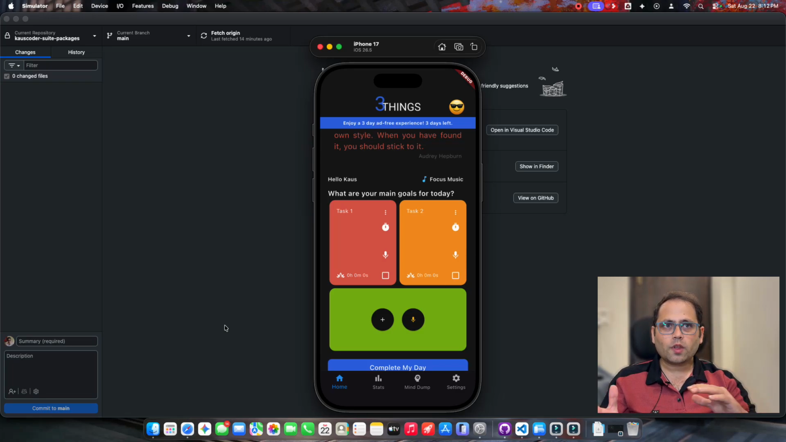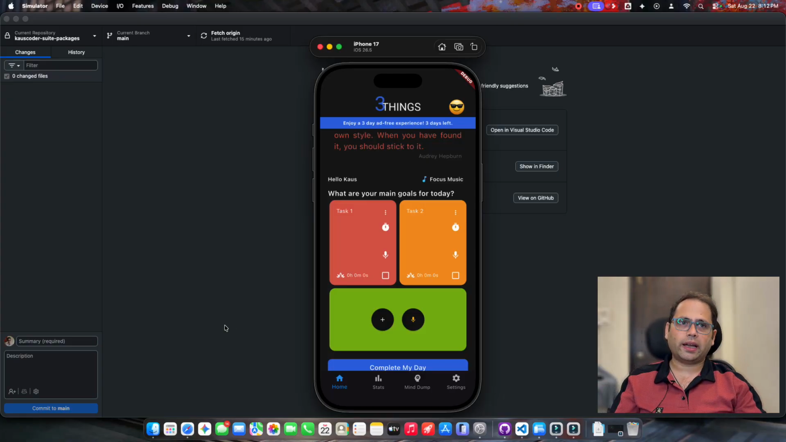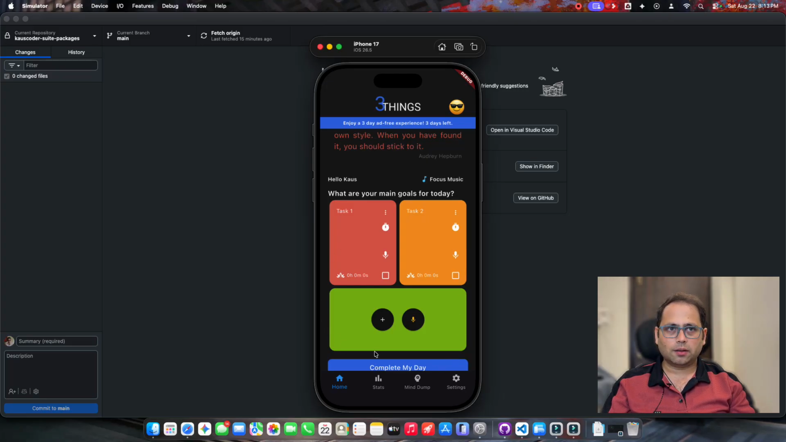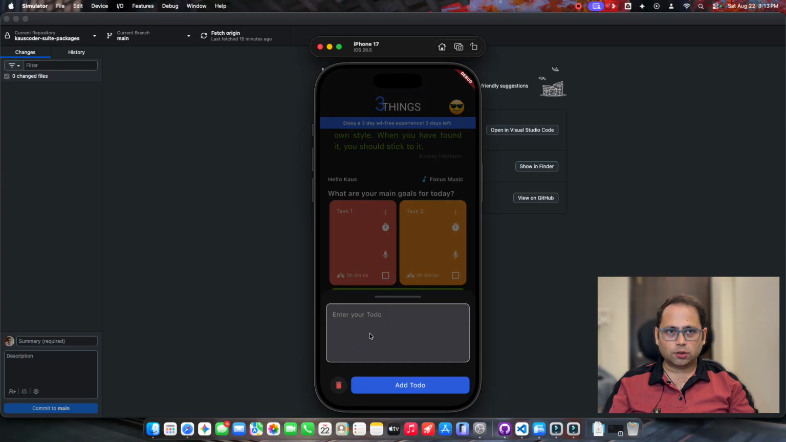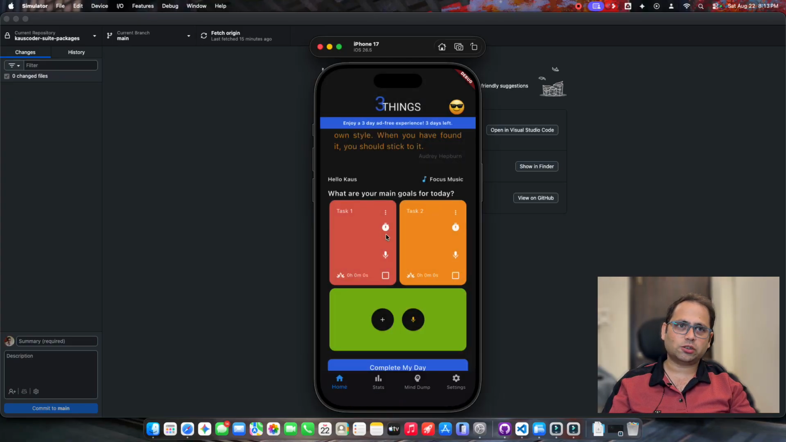And as days went by, I kept on using 3 Things. I kept this 3 tasks a day principle, and I was able to build 3 Things out. The first version of 3 Things, when it came out, just had these 3 boxes out here. I could add a to-do out here, and that's how 3 Things came into play.